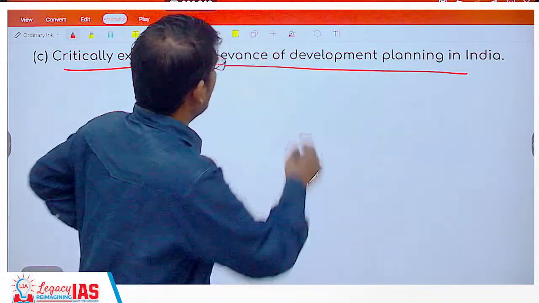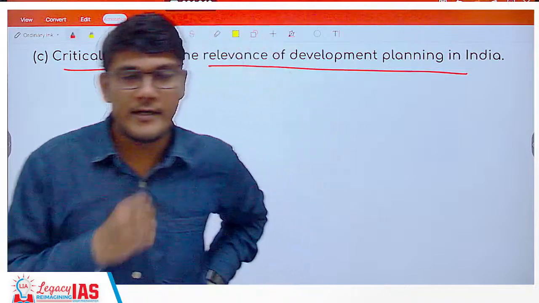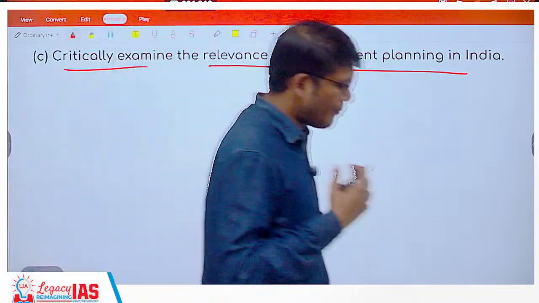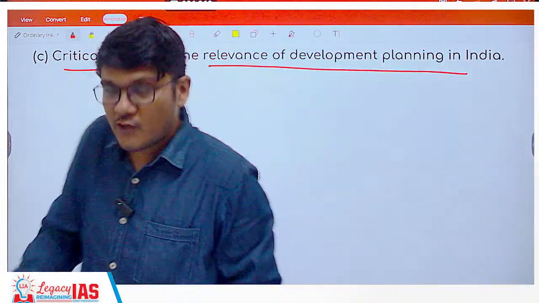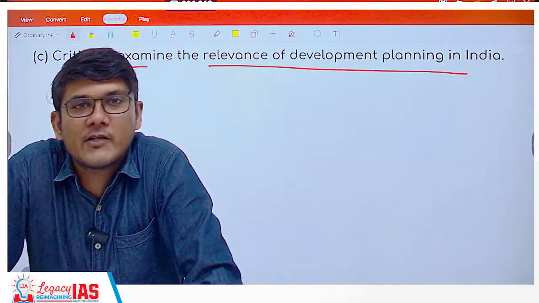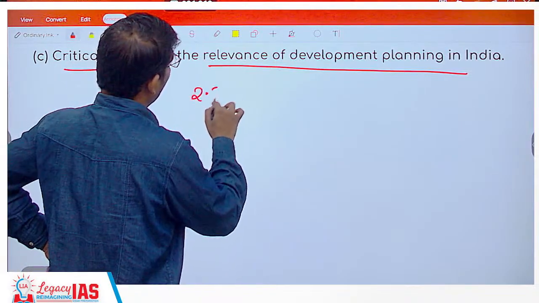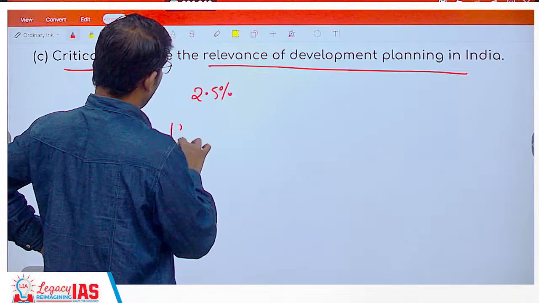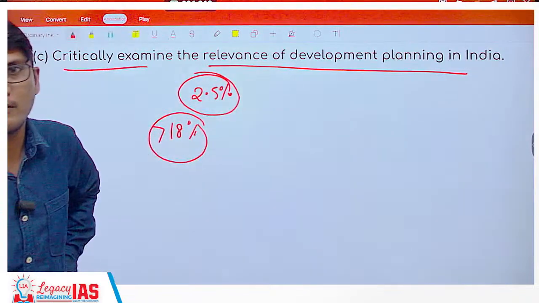That is why development planning becomes ever more important in the Indian context, and you then have to build on that and give Indian reasons with respect to Indian society as to why it is important. Also mention that we have just 2.5% of the world's land and more than 18% of the world population. See the mismatch, right?